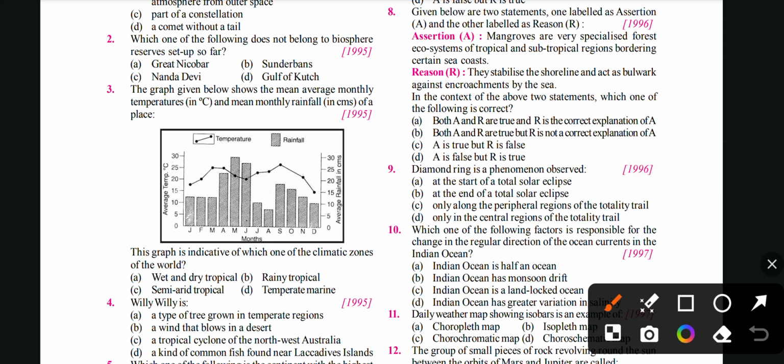Given below are two statements, one labeled as assertion and second as reason. Mangroves are very specialized forest ecosystems of tropical and subtropical region, bordering certain sea coasts, right? If you talk about mangroves, they have a very special type of structure.